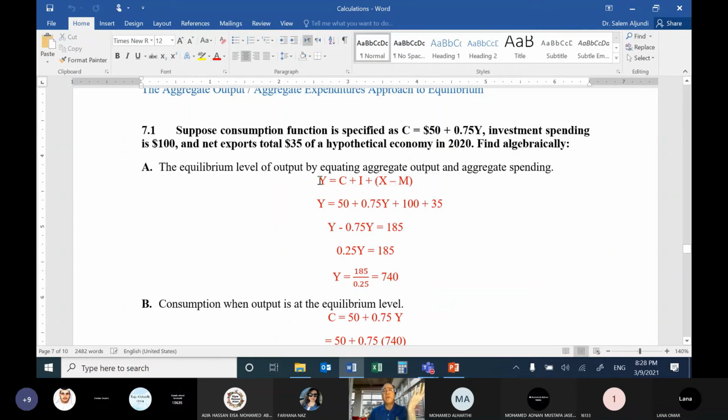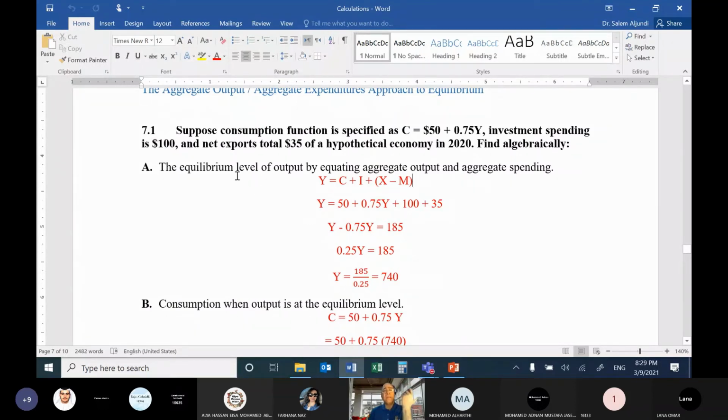So I put the aggregate output or gross domestic product, Y, equals C plus I plus net exports, X minus M. Net exports is spending by the international sector to purchase goods produced domestically.